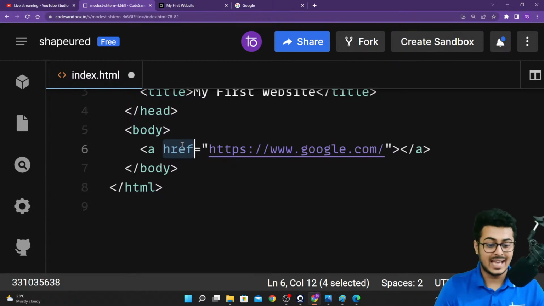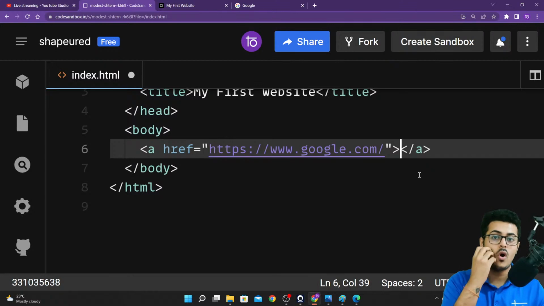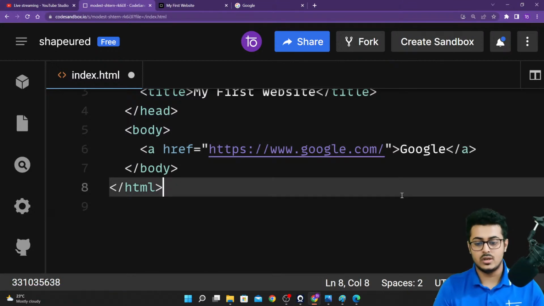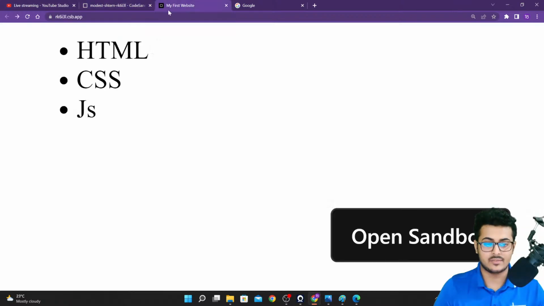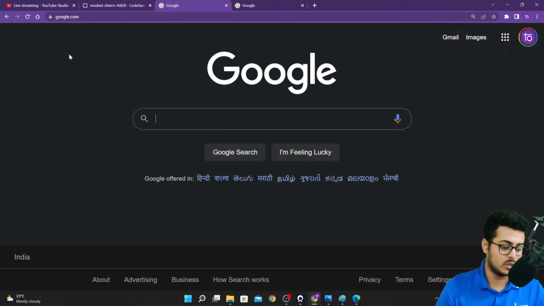You have the anchor tag, then the link to the website you want to connect to, and the text that you want to show on your website, that is Google. If I go back to my website and reload the page, I'm able to see this Google that is purple and underlined, and if I click on this Google, it takes me to google.com.